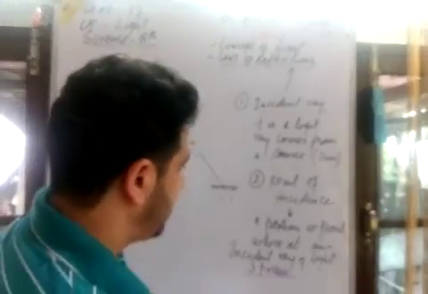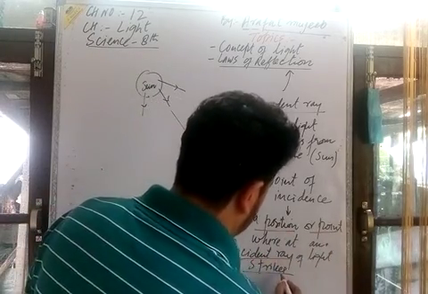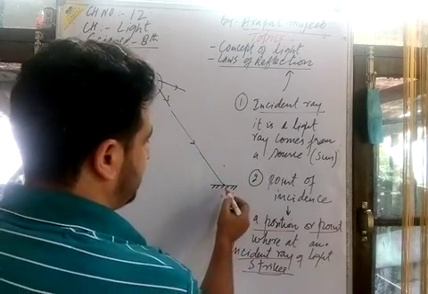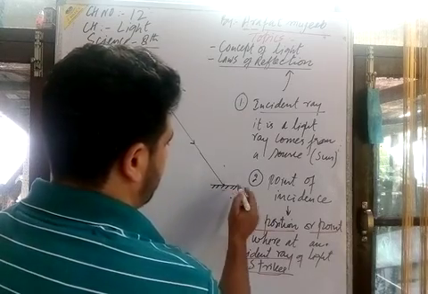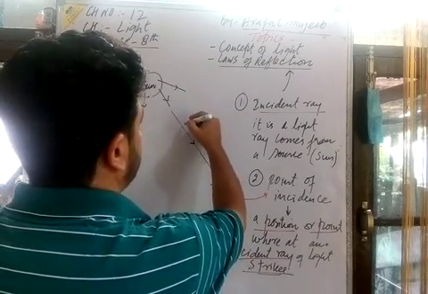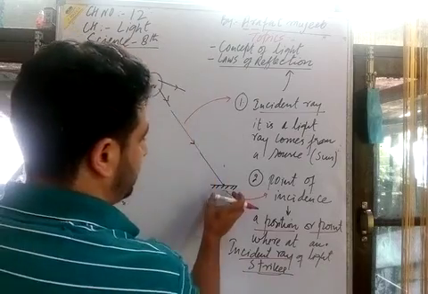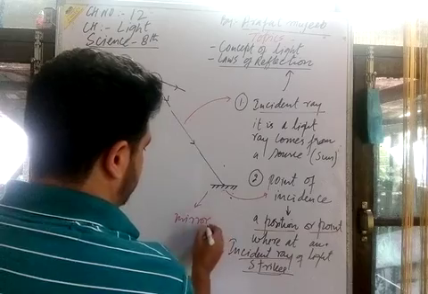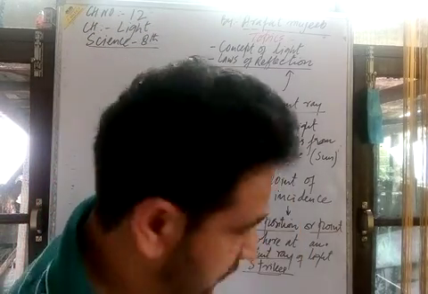Here this is the point of incidence where it strikes. What is this? This is the incident ray of light. This is the source of light. It is a mirror; here I will write the mirror, a reflecting surface which gives the reflection.